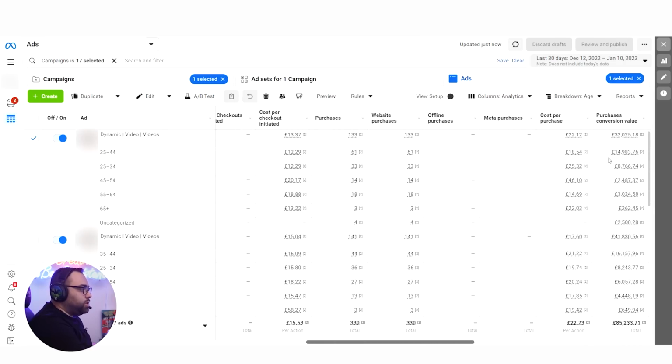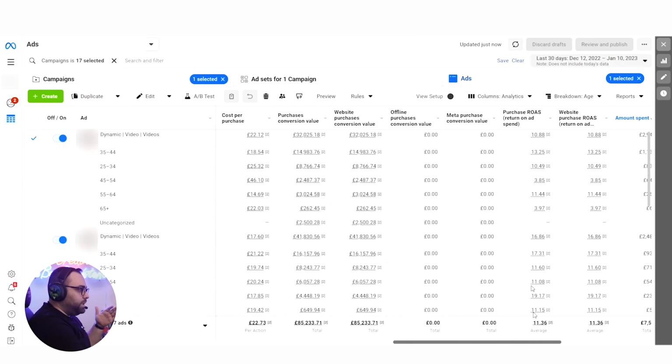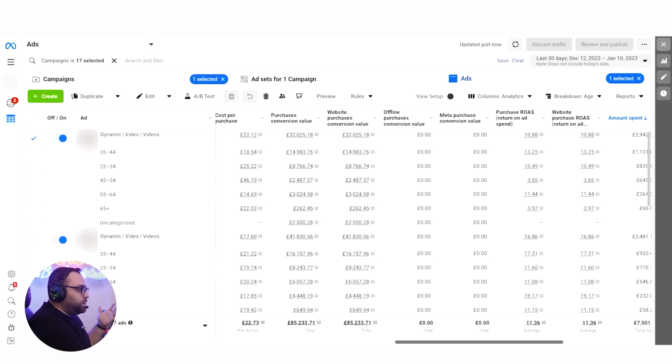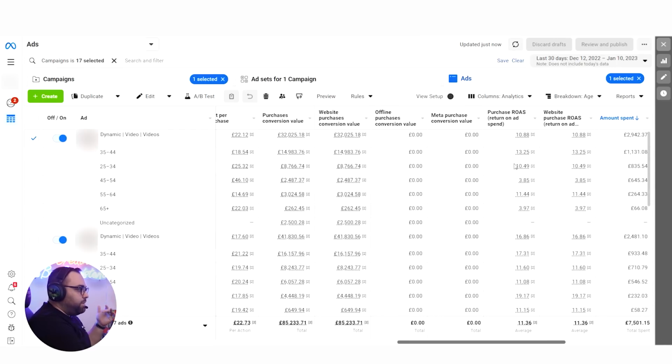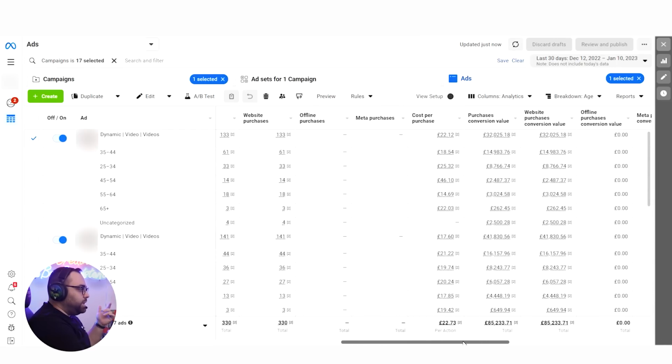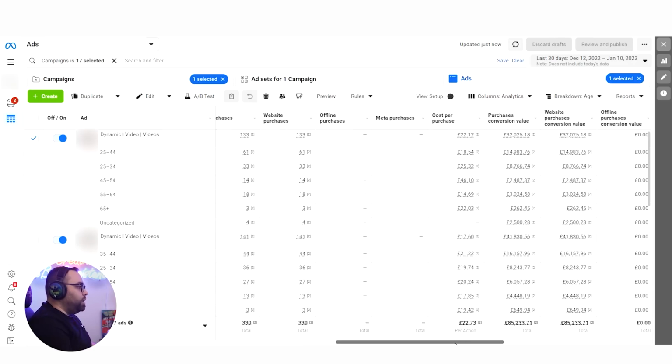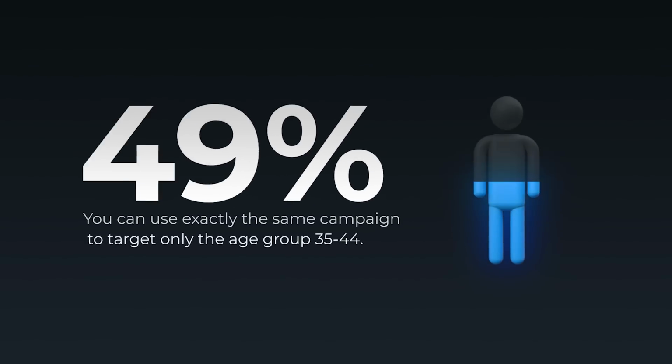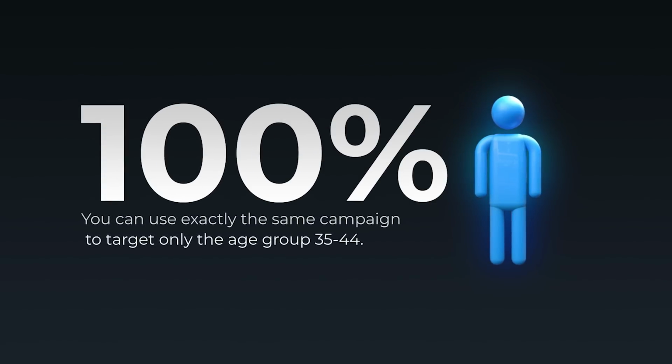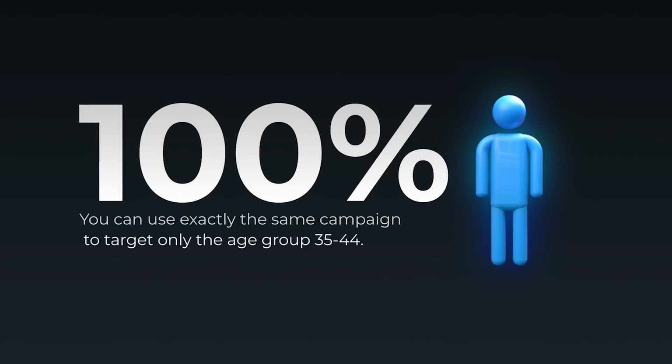And we can also see the cost per purchase over here. The cost per purchase on the 35 to 44 is 18.5, and the one below, which also has some good ROAS, is 10.49. All of these are acceptable except this one, okay. And we can see that this one actually has a higher cost per purchase. Now that we have this kind of results, why wouldn't we take this exact campaign as it is and run it only for 35 to 44 and see what kind of results we're going to have? Is it a hot pocket that is strong enough to hold another campaign? This is one thing that we can see from here.